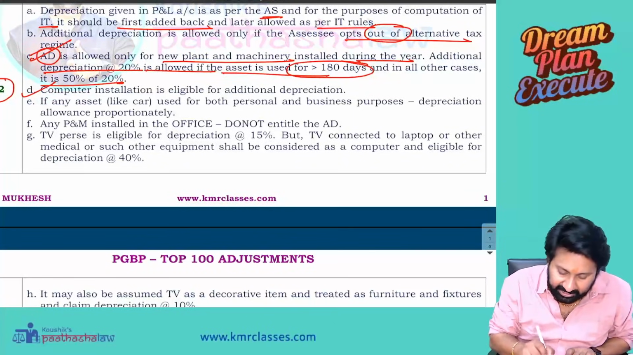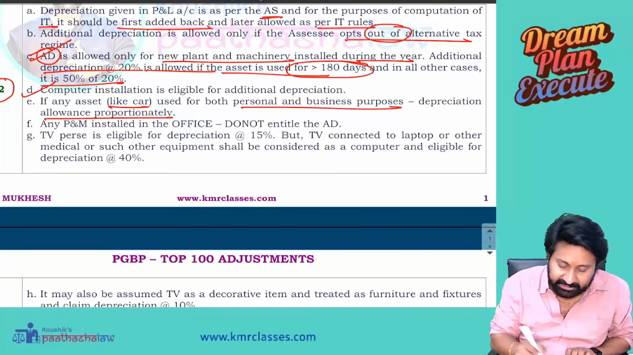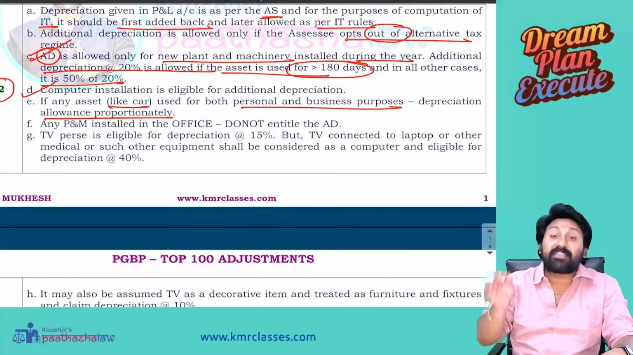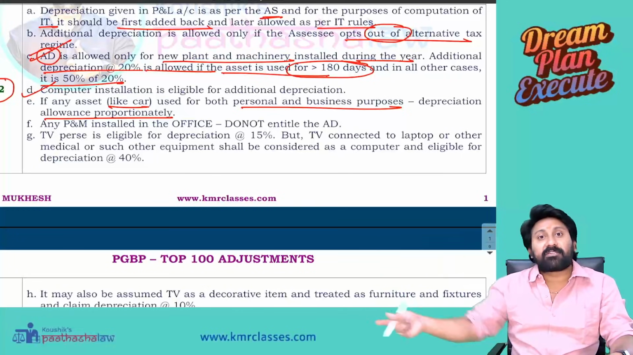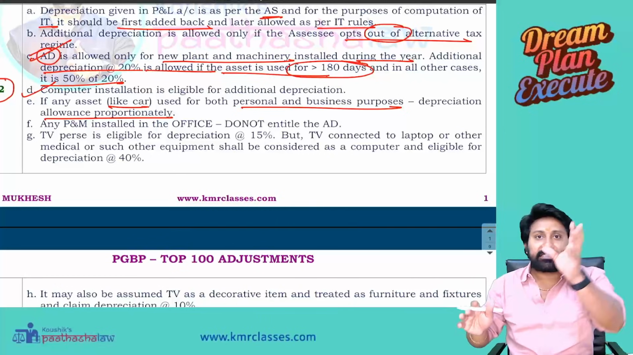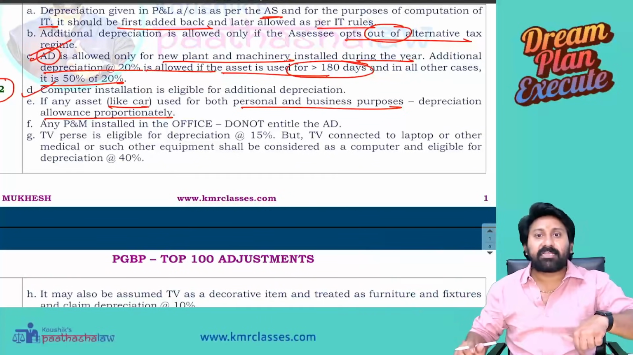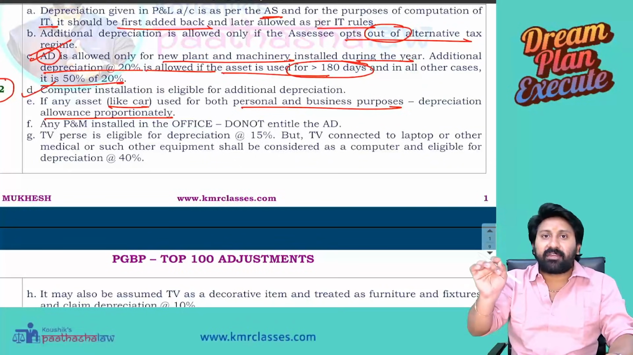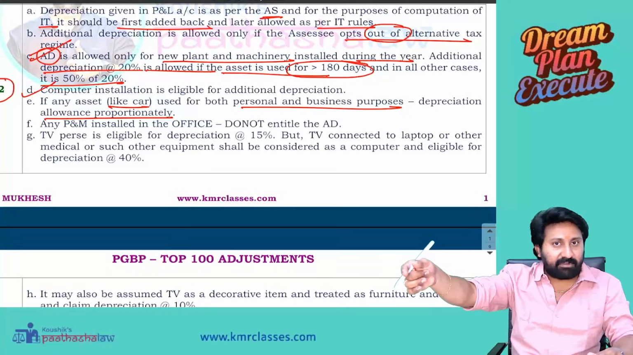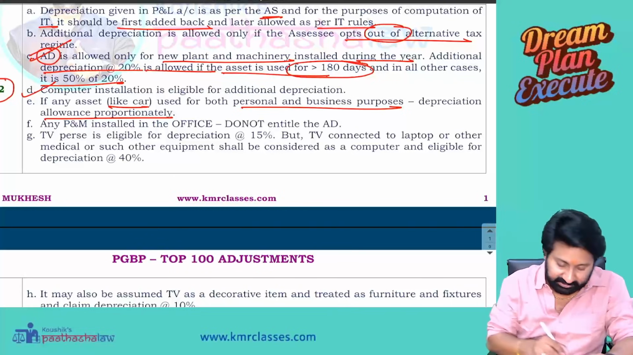Next, if any asset like a car is used for both personal and business purposes, then the depreciation allowance is proportionate. For example, there is a plant, a machinery, a computer. I am using it for my personal use as well as for business. Depreciation will be there proportionately, to what percentage? For example, 300 days is the working days. In 200 days I am using it for business, 100 days for my own purpose. So 100 on 300 will be 1/3, 200 on 300 will be 2/3. 2/3 will be the depreciation available under the business, and 1/3 will not be allowed for the business because it is not used for business purposes.